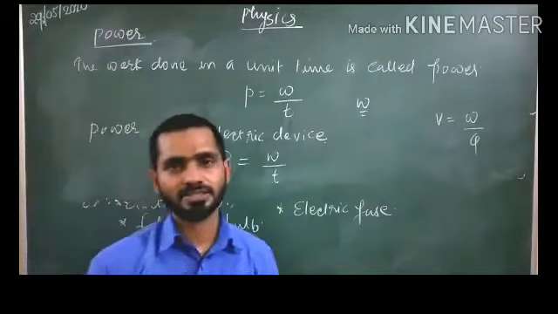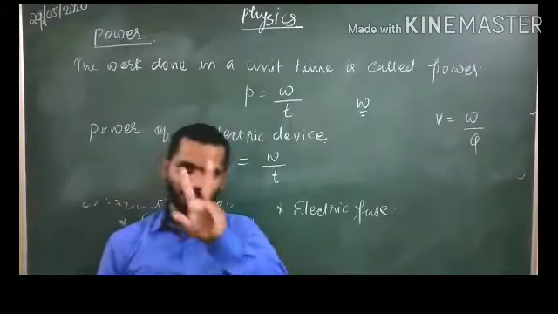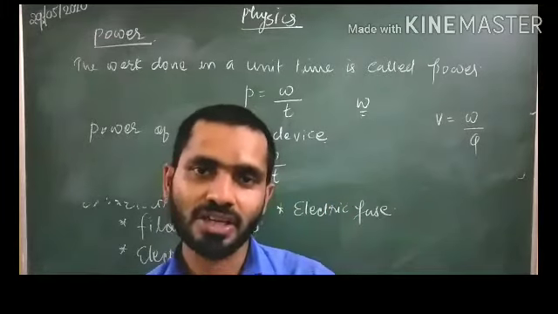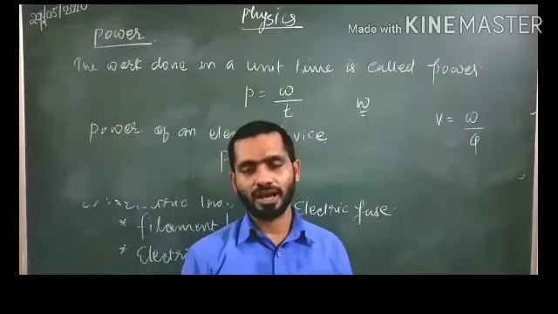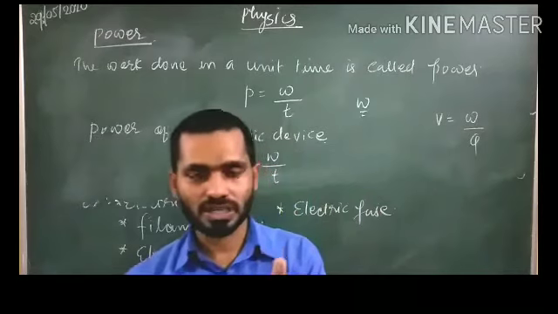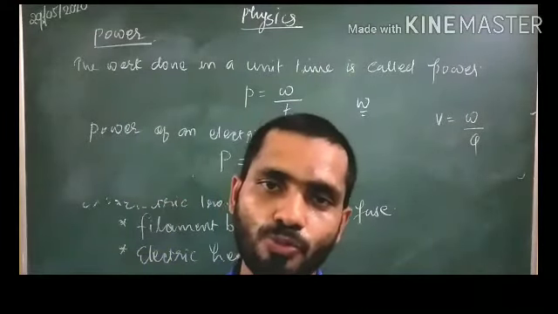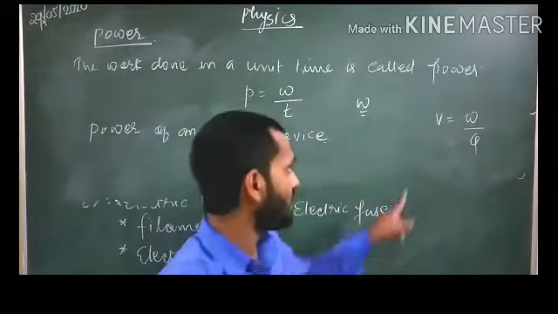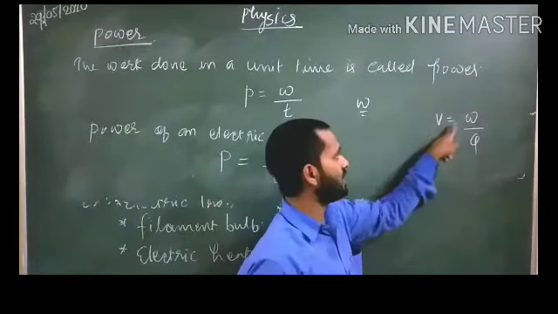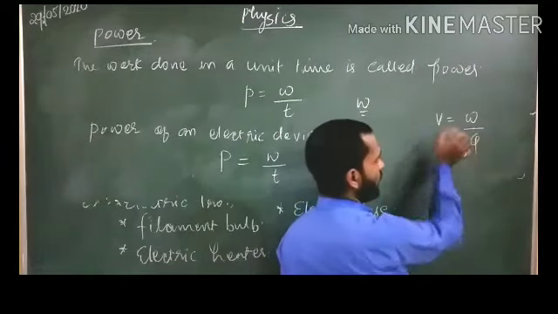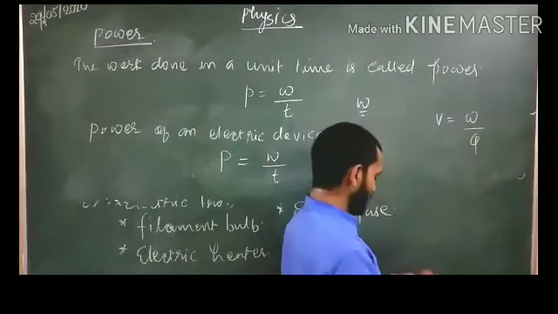In this chapter, first we have studied two concepts, students. One is the voltage or potential difference. Second one was the current, I. So what was potential difference? Potential difference is the work done on a unit charge to move from one point to another point. And the equation we have studied, V is equal to W divided by Q. So from this equation you want to form the equation of the work.